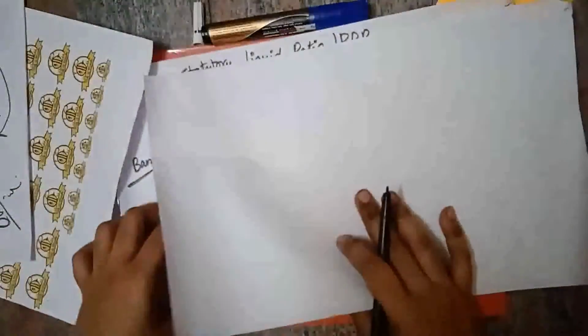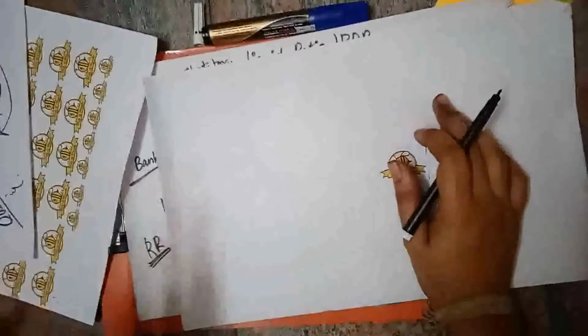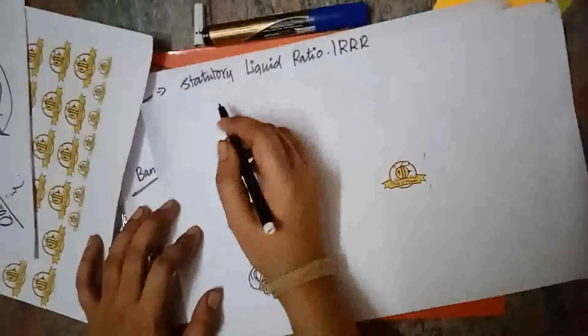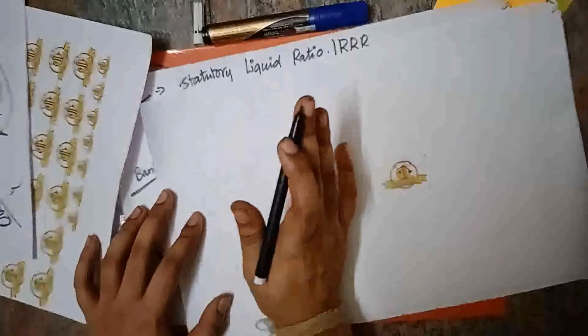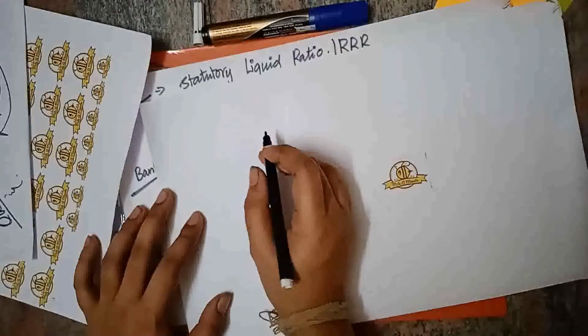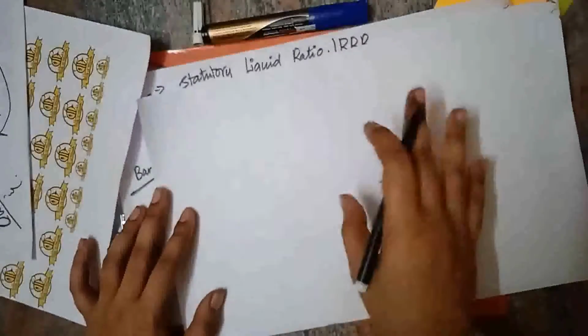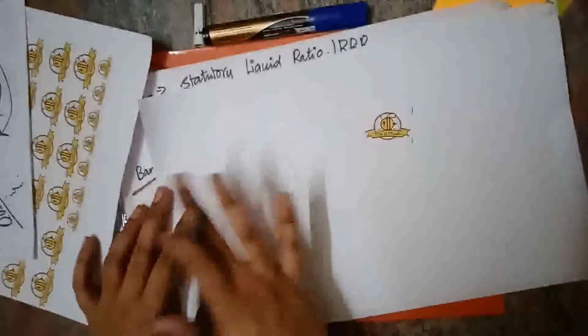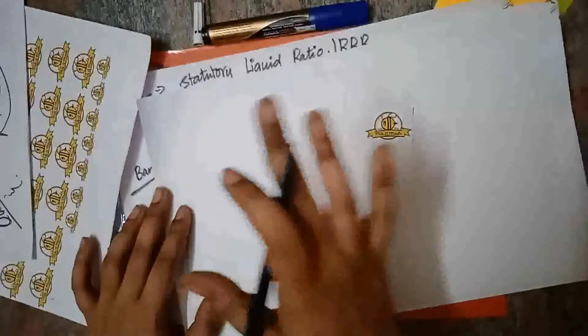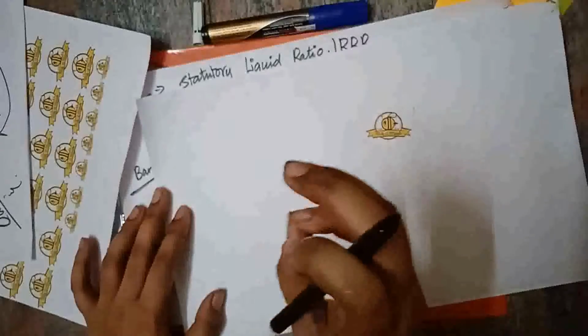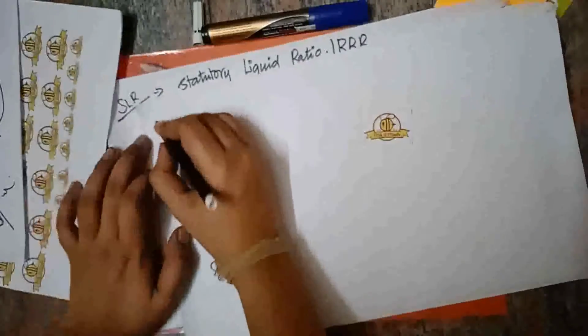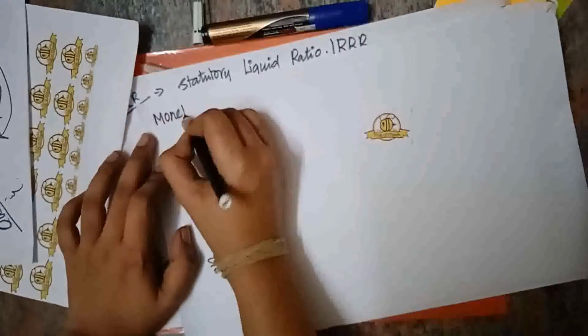Earlier, the monetary policy decision, which increases or decreases the rates, was made by the RBI. It is the one which is responsible for controlling inflation. Earlier the governor of the RBI would take the decision directly. But now it has been changed. It has been made into a Monetary Policy Committee.